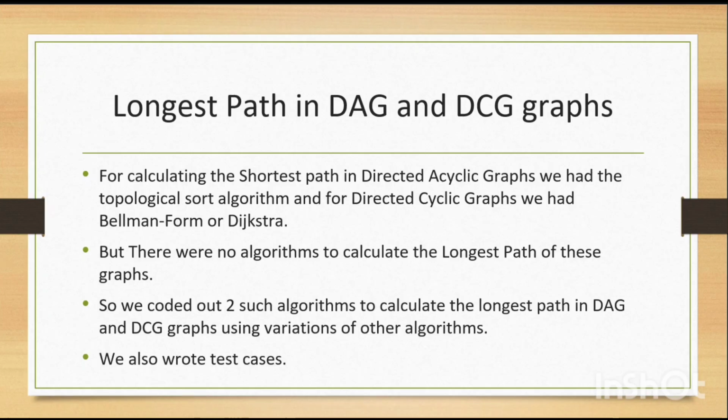My next task was to code out the longest path in directed acyclic graph and directed cyclic graph. For this, I used a variation of the topological sort algorithm for DAG and a variation of Bellman-Ford for DCG to code out these 2 particular algorithms.